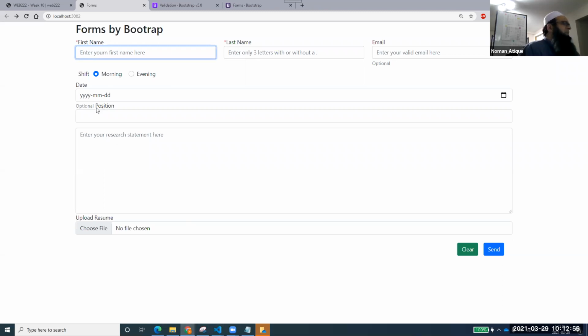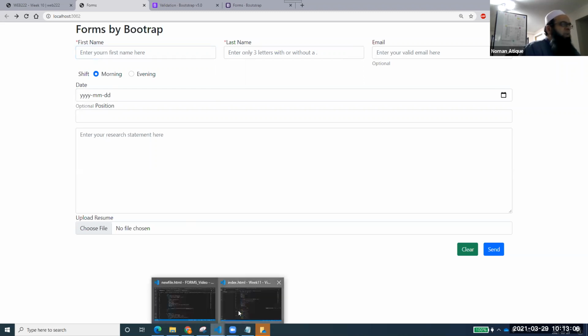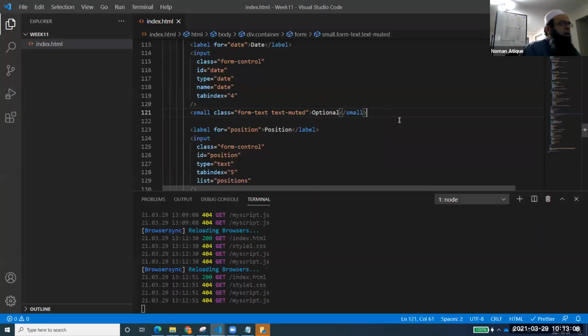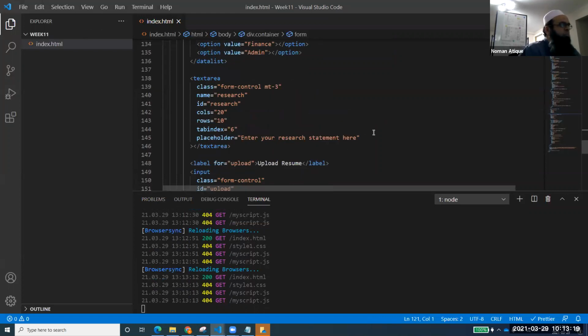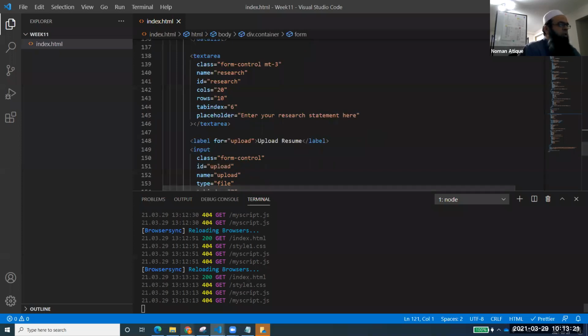Yeah, so it's basically just occupying that position, and we can just check. We can place that inside a div, and then it will be part of it, as it is the part of this one. So you see here optional. So optional basically makes what? Optional makes your element an optional one. You can just mention to your user that this one is an optional one, and I don't want it to work on. So far so good.